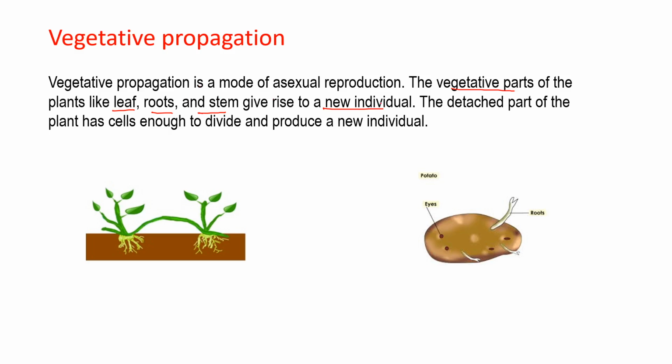The detached part of the plant has cells enough to divide and produce a new individual. So vegetative propagation is of two types. It can be either natural, occurring naturally, or artificial.